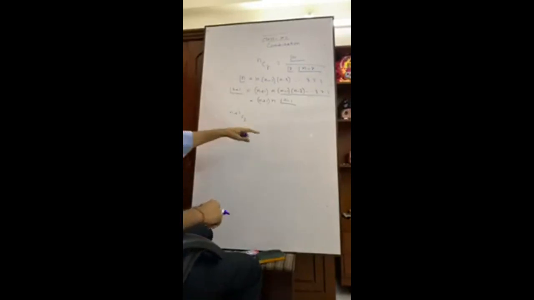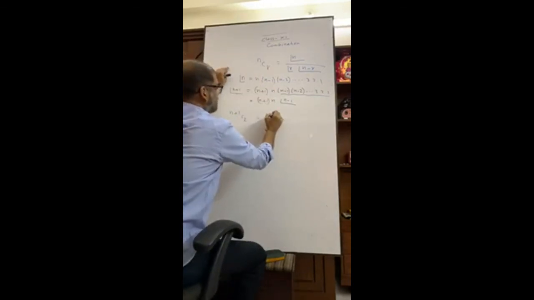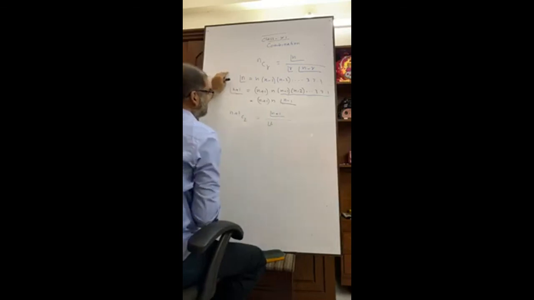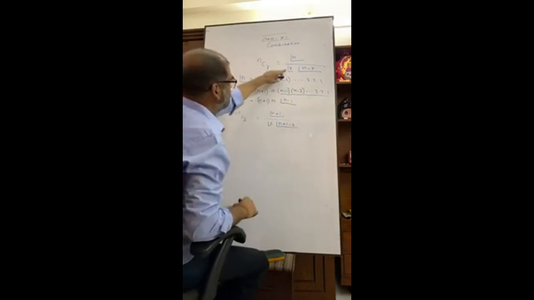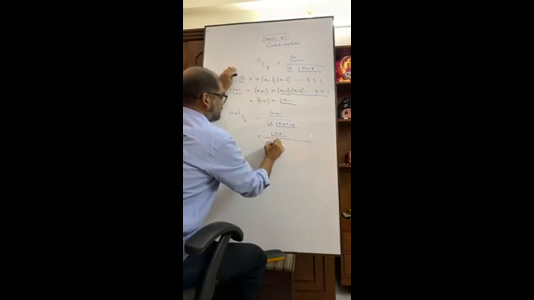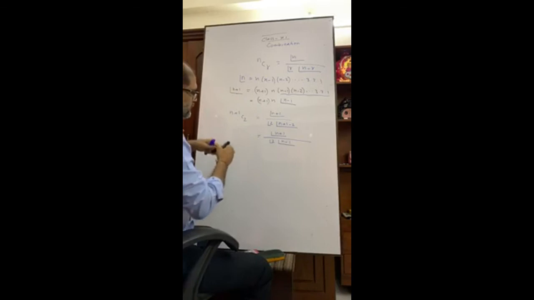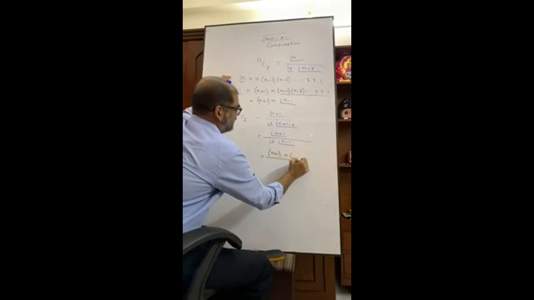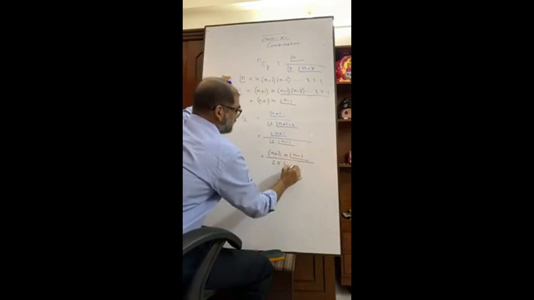Now, we have to find n plus 1 C2. You see the formula: (n plus 1) factorial, then r factorial, that means 2 factorial, then (n plus 1 minus 2) factorial, which is (n minus 1) factorial. Now (n plus 1) factorial means (n plus 1) into n into (n minus 1) factorial, divided by 2 into (n minus 1) factorial.